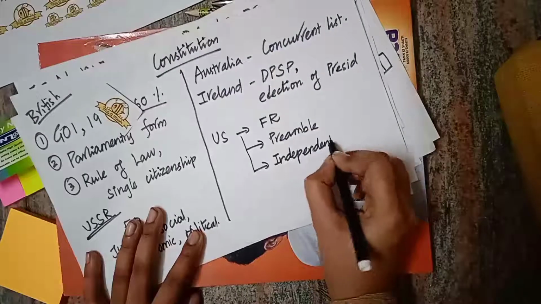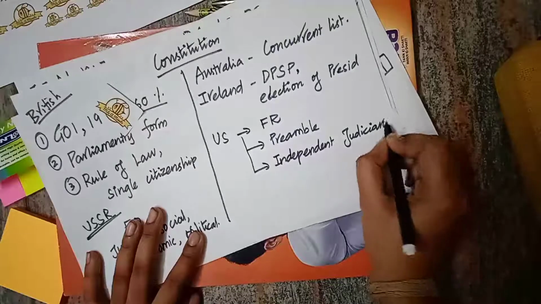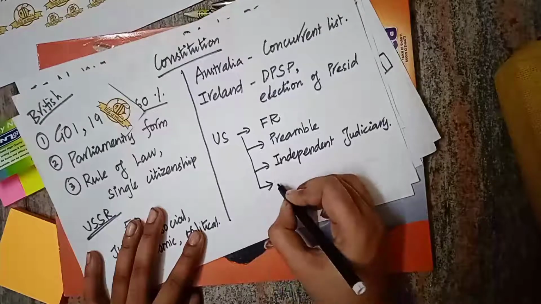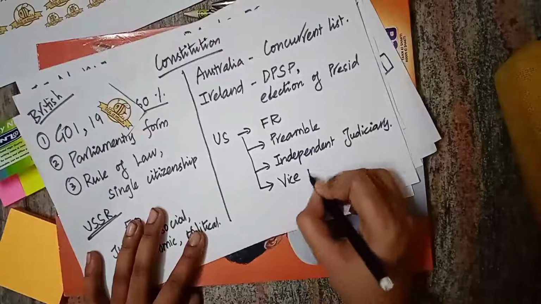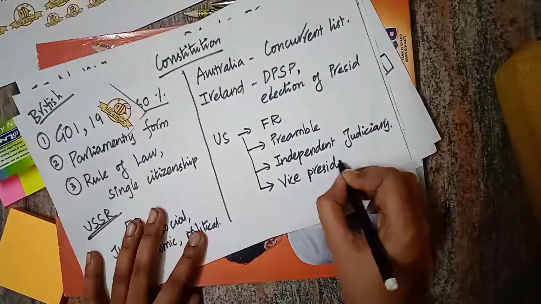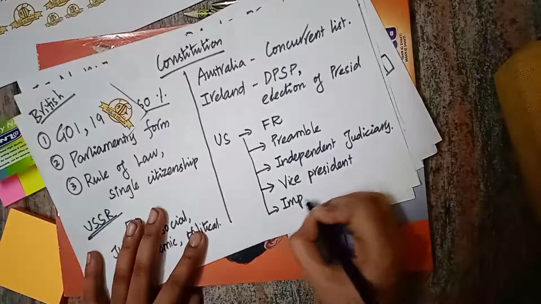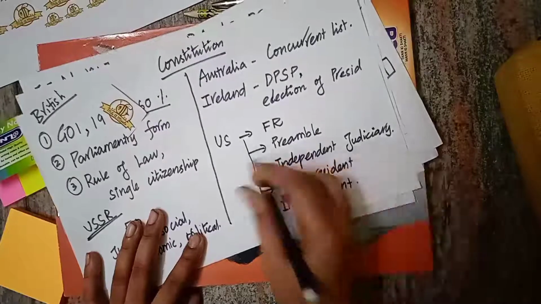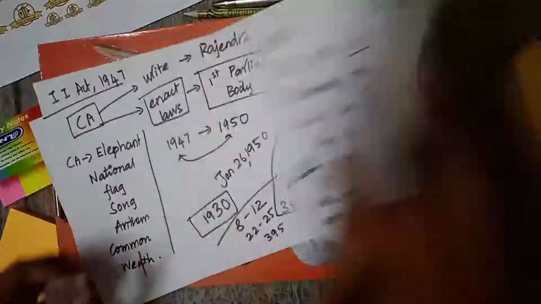So we have an independent judiciary. In India, we have an integrated judiciary also, as well as an independent judiciary, which is borrowed from US. And we have the vice president and impeachment of president. Vice president as well as impeachment of president, all this is borrowed from US. These are the things which we have borrowed from US. We have seen Australia, Ireland. Apart from that, we have borrowed from Japan also.